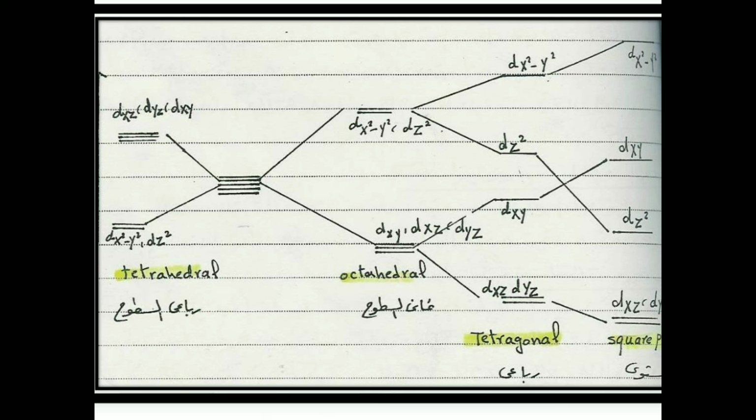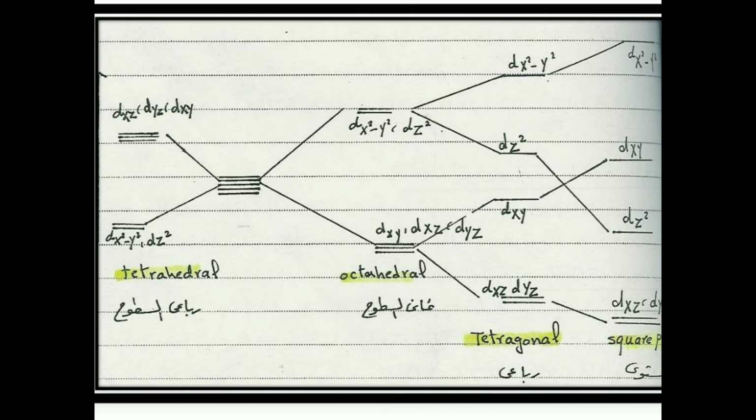And the last one, which is the same for both, is dxz and dyz. Both of these are the lowest energy levels. So this is how the splitting of d orbitals takes place in coordination compounds.